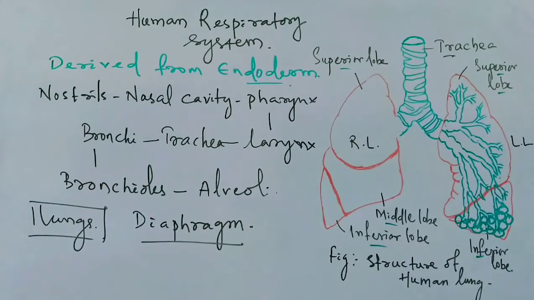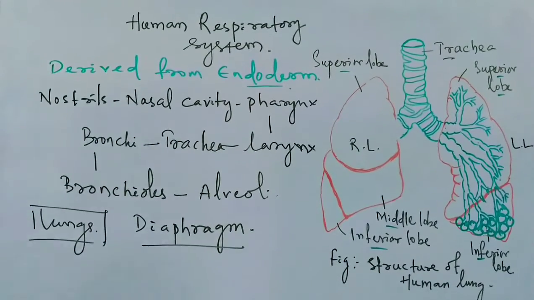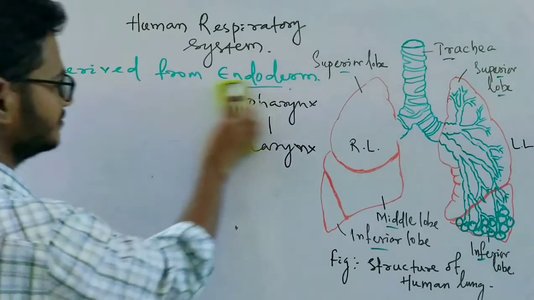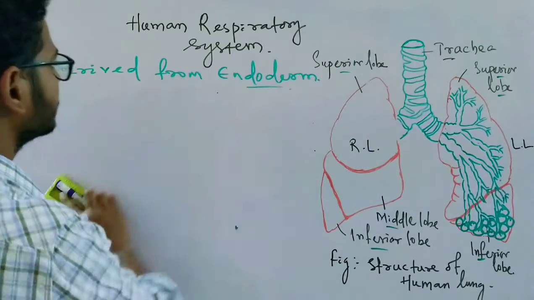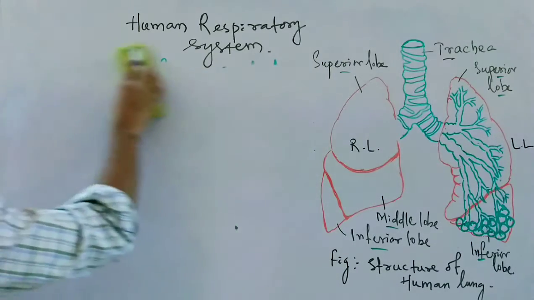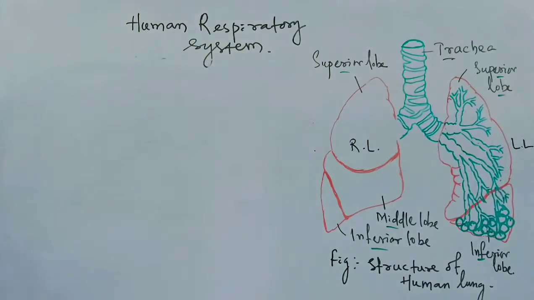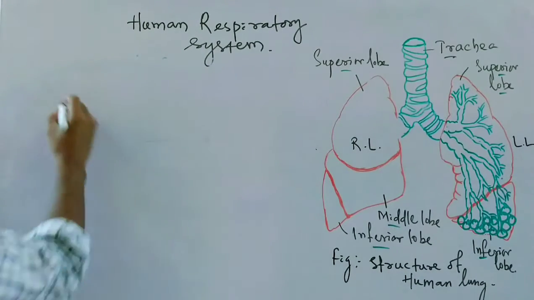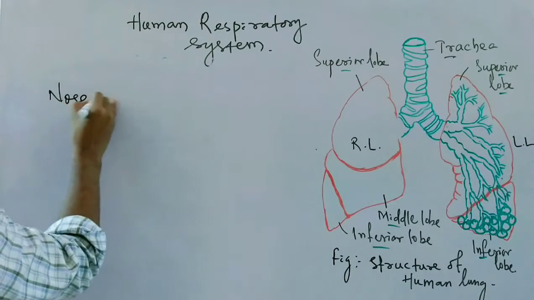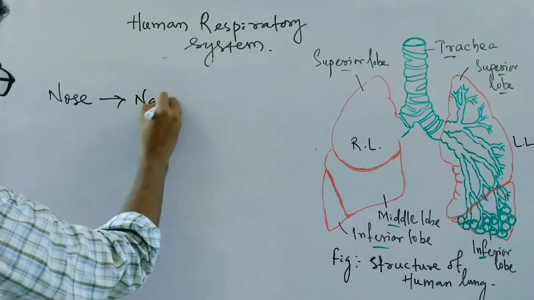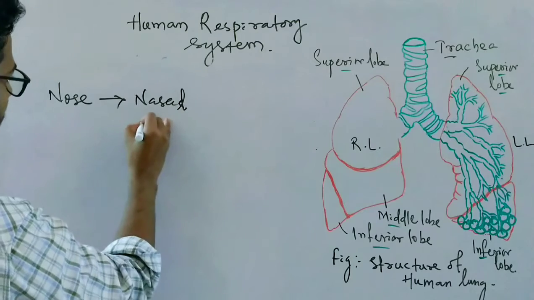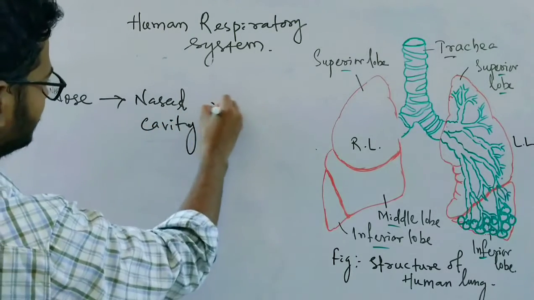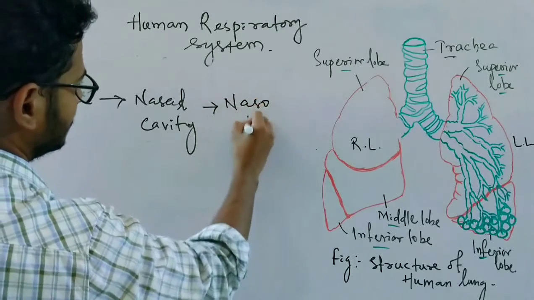So let's talk in detail about the nostril, nasal cavity and nasopharynx. It is endodermal in origin, remember. So the nose, then the nasal cavity, and after the nasal cavity the nasopharynx.